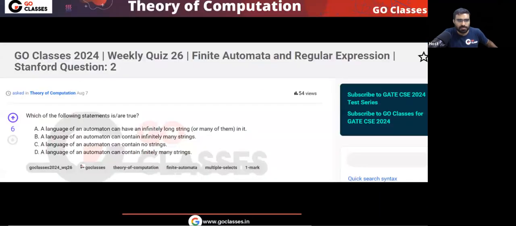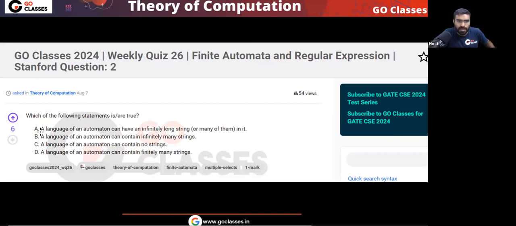Now let's see this question. This is another very simple question. The question is asking which of the following statements is or are true. Four statements are given to you. Which of them is or are true? So tell me, the question is asking: a language of an automata can have an infinitely long string.